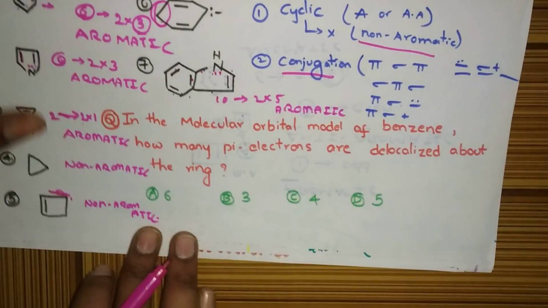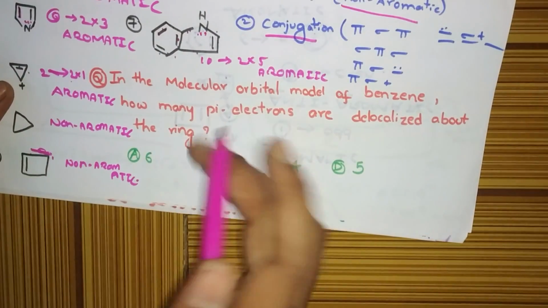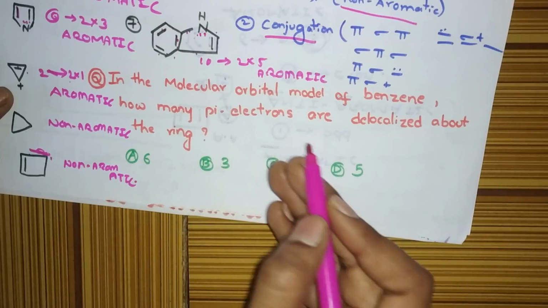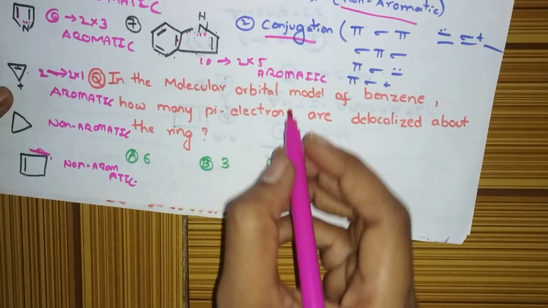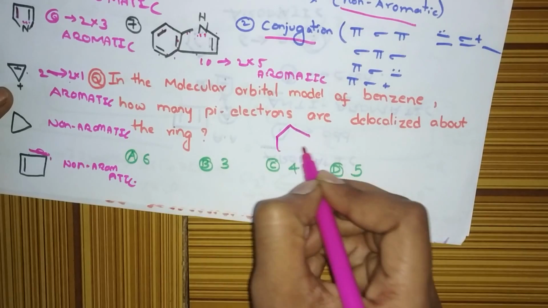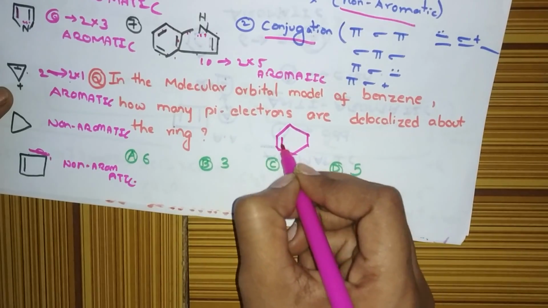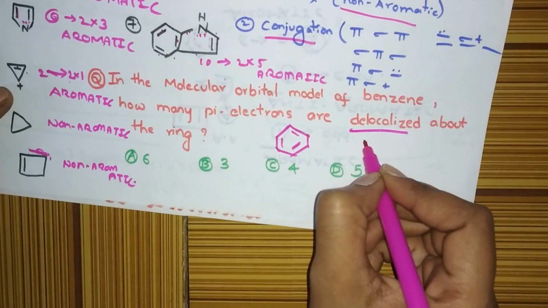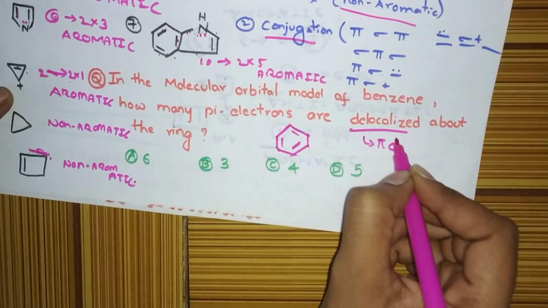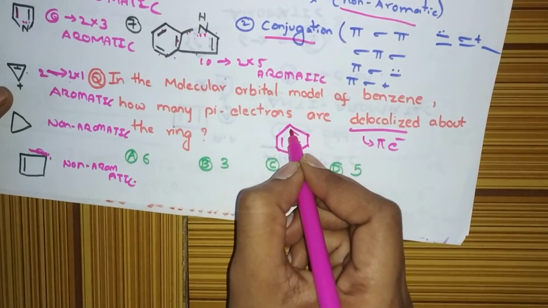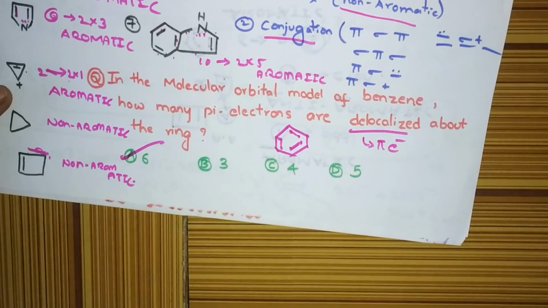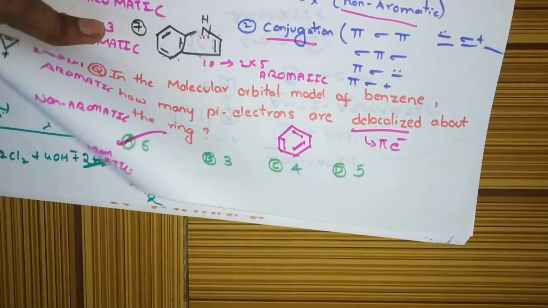See this question. In the molecular orbital model of benzene, how many pi electrons are delocalized about the ring? They asked how many electrons are delocalized in benzene. Only pi electrons will delocalize. How many pi electrons are here? 1, 2, 3, 4, 5, 6. Six is the first option, the correct option. So move to the questions.